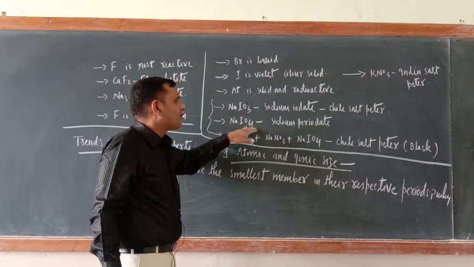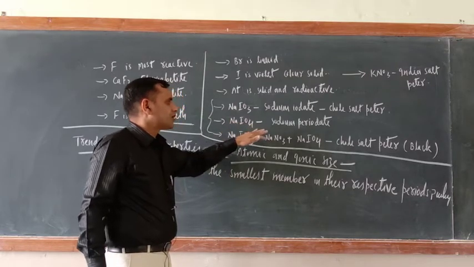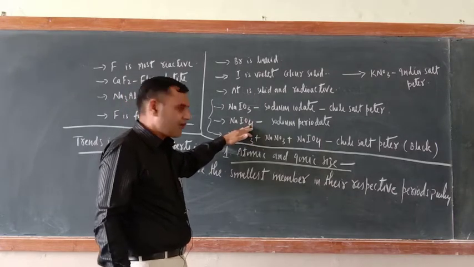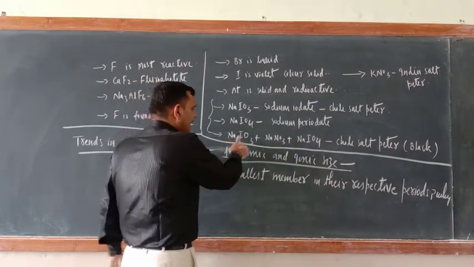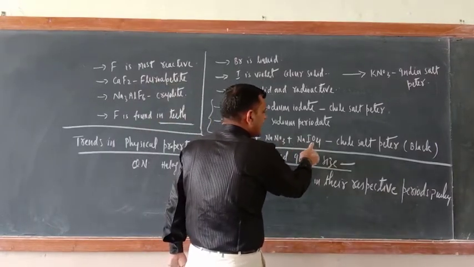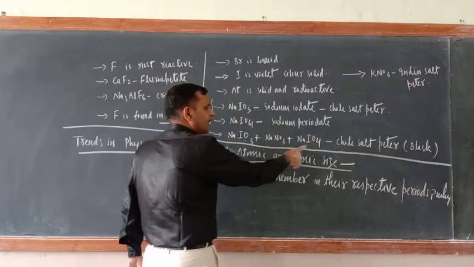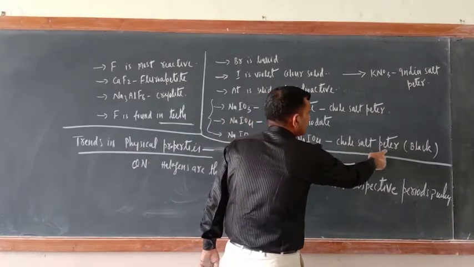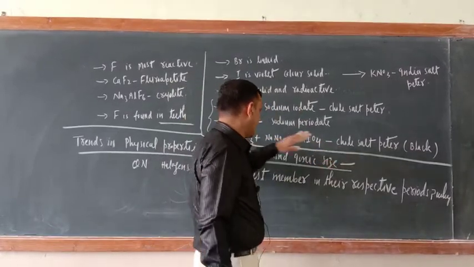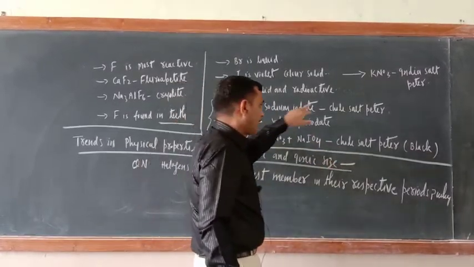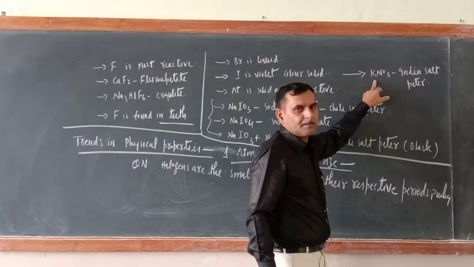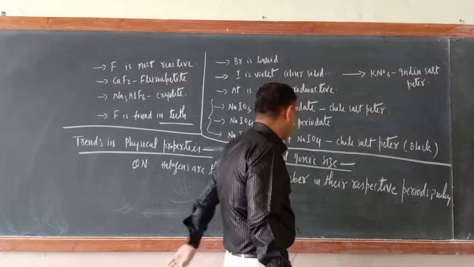Now NaIO4, sodium periodate. This is also a salt of iodine. NaNO3 plus NaIO4. All three are present in Chile saltpeter. What is this one? In Chile saltpeter, all are found. Now KNO3 is Indian saltpeter. What is this one? KNO3, potassium nitrate, Indian saltpeter.